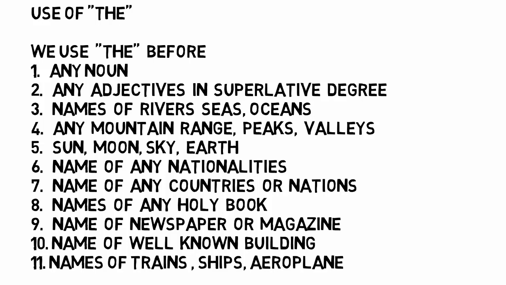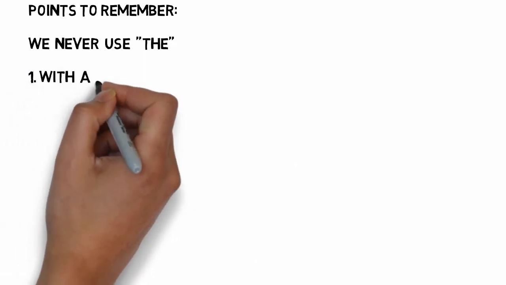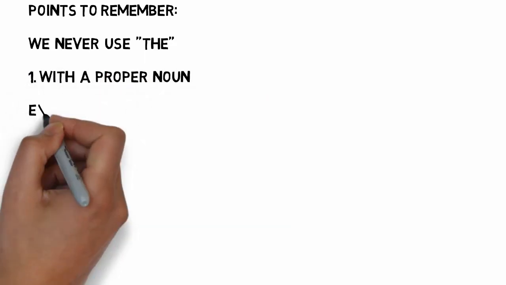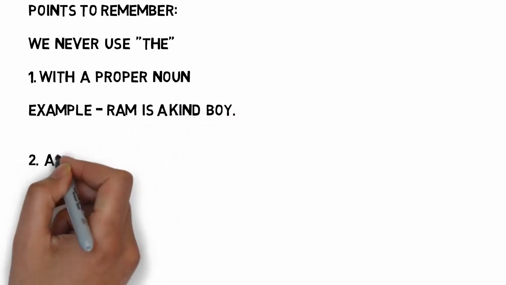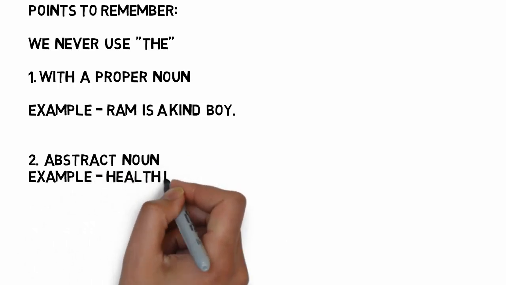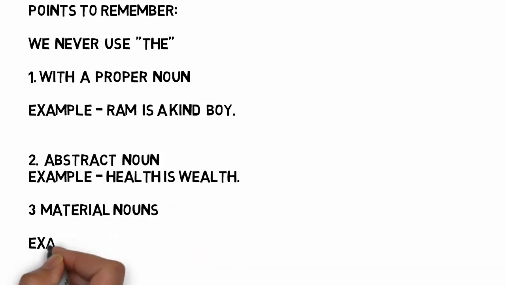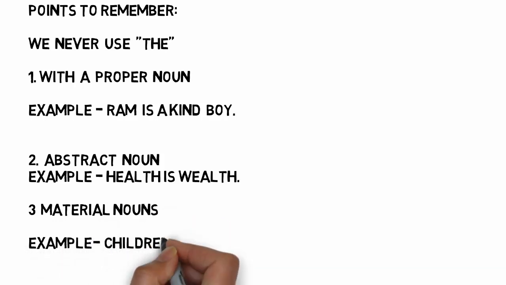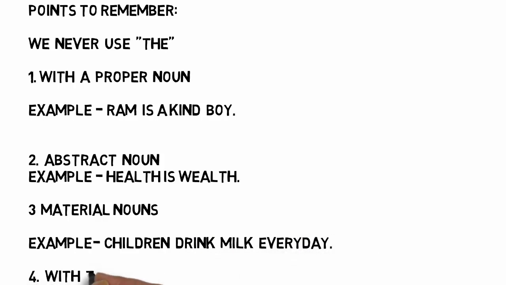But we need to make sure where we cannot use the. There are certain points to remember. The number 1 point is we never use the with a proper noun. For example, I will not say the Ram is a kind boy. I will not use the with a proper noun. An abstract noun. Health is wealth. Health and wealth are both untouchable. I can only feel it, but I cannot touch it, so it's an abstract noun.